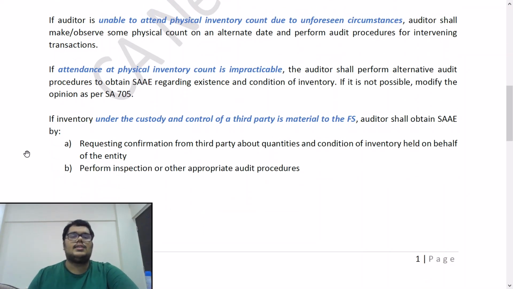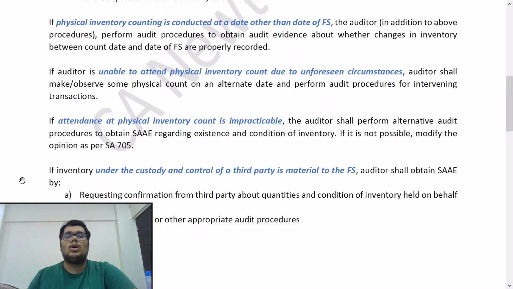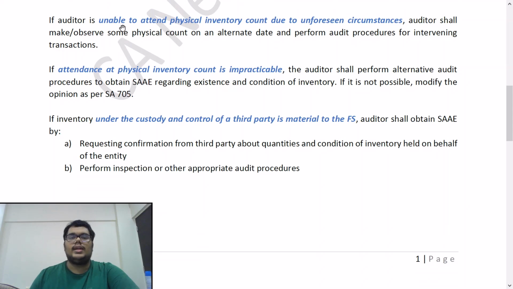Next answer, if the auditor is unable to attend the physical inventory count due to unforeseen circumstances, the auditor shall make or observe some physical count on an alternate date and perform audit procedures for the intervening transactions. If you see the previous one, it is a physical inventory count that the management is doing on some date other than the FS date. But the next one is if the auditor is unable to attend the physical inventory count, let's say on 31st March. Management is doing it, but he is unable to attend on that particular day, then he shall make some physical count on an alternate date.